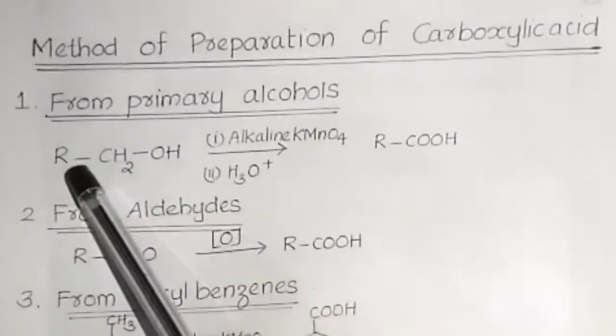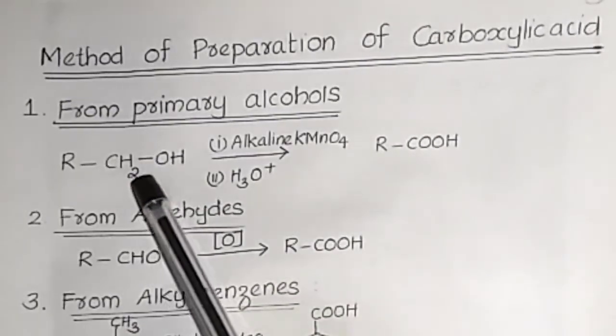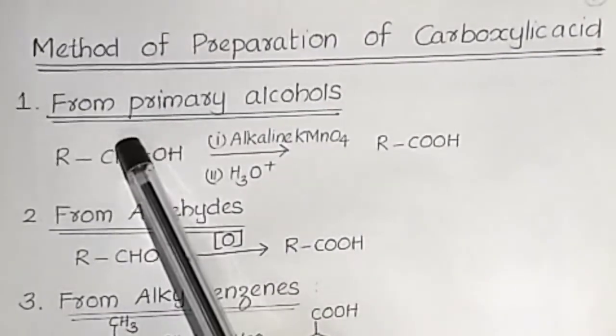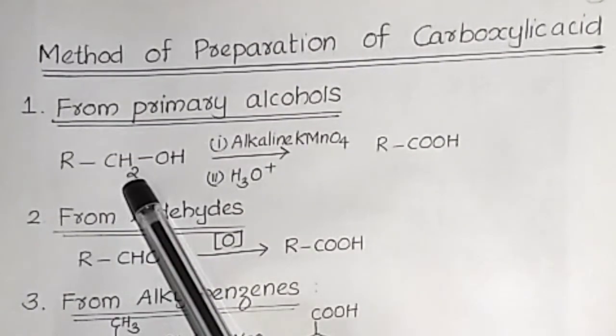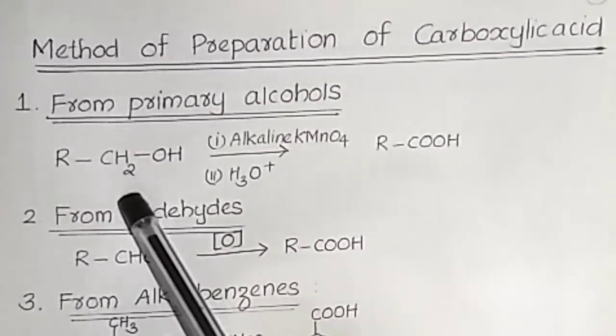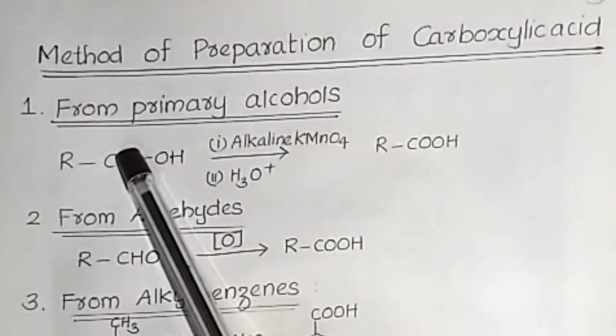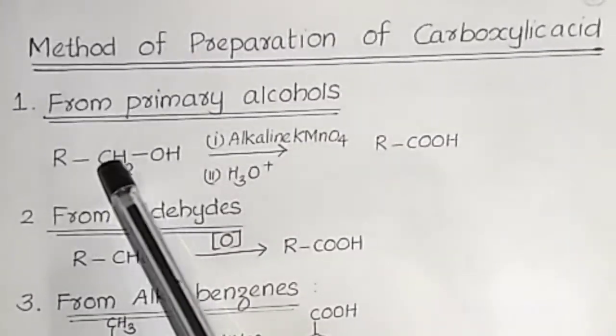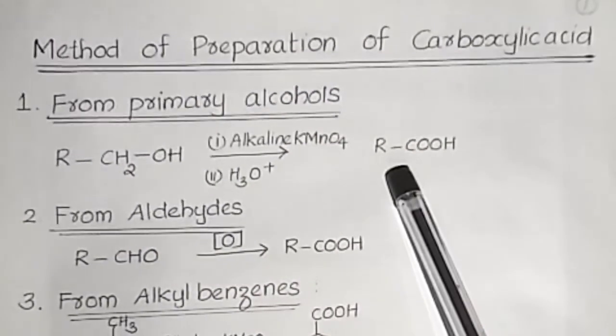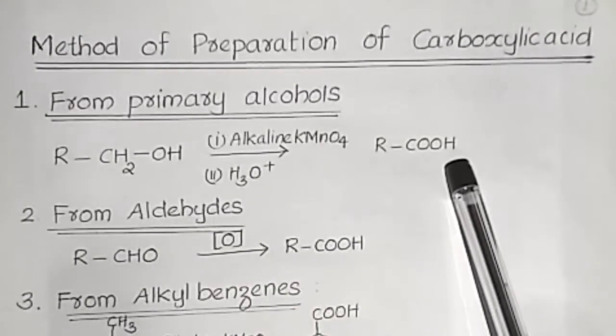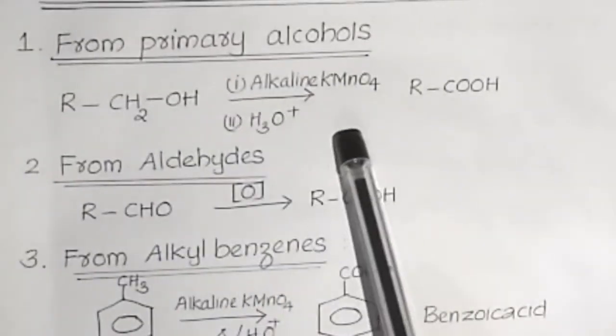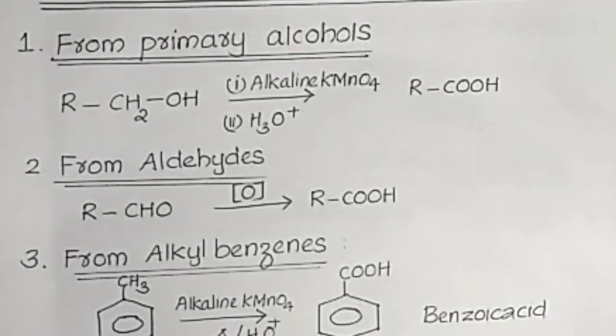This hydrogen is removed and oxygen is added, which is known as oxidation. So here H2 is removed and O is added, then we get RCOOH as the product. So alcohols on oxidation give carboxylic acid.